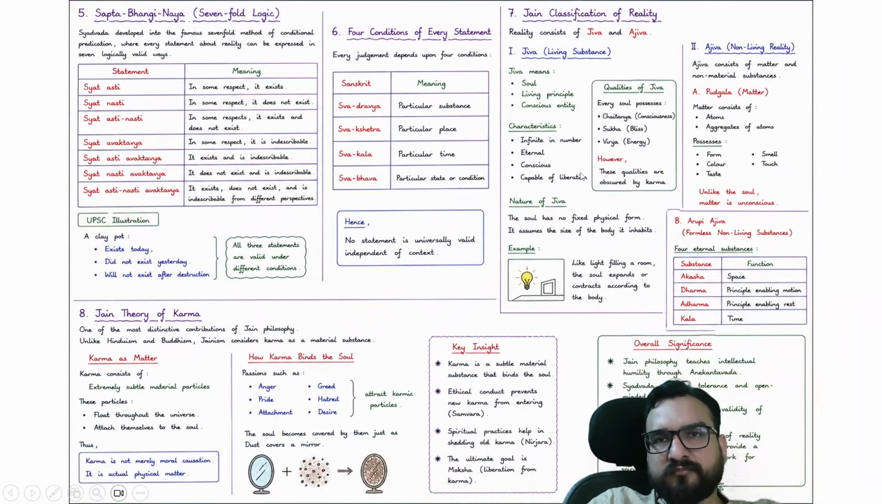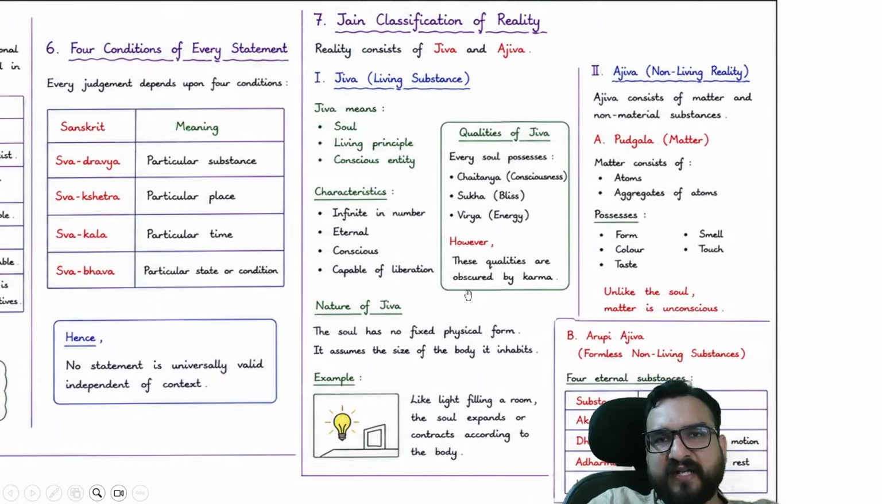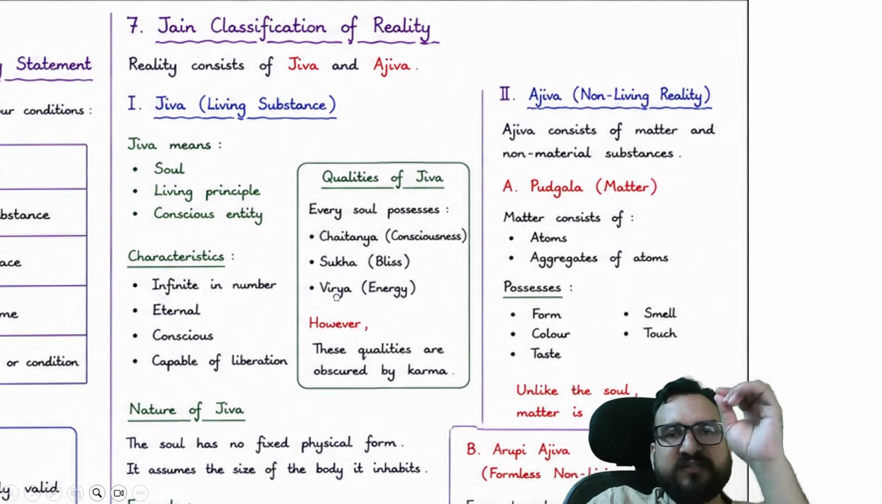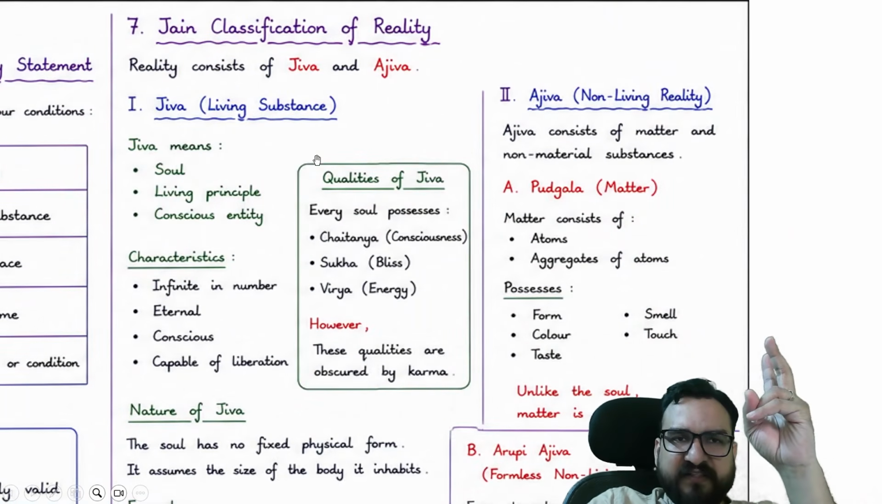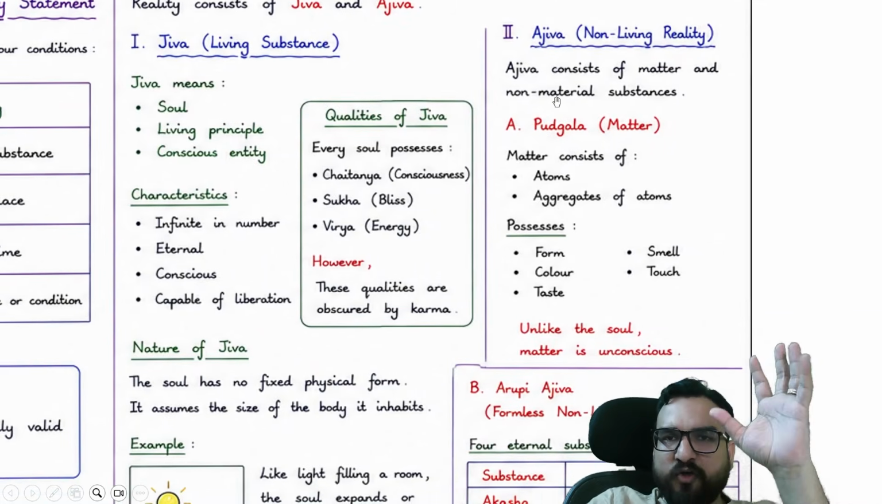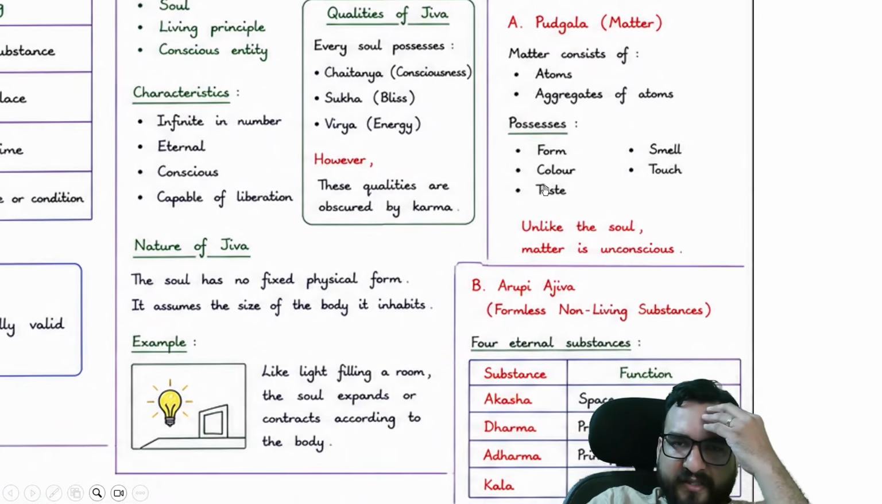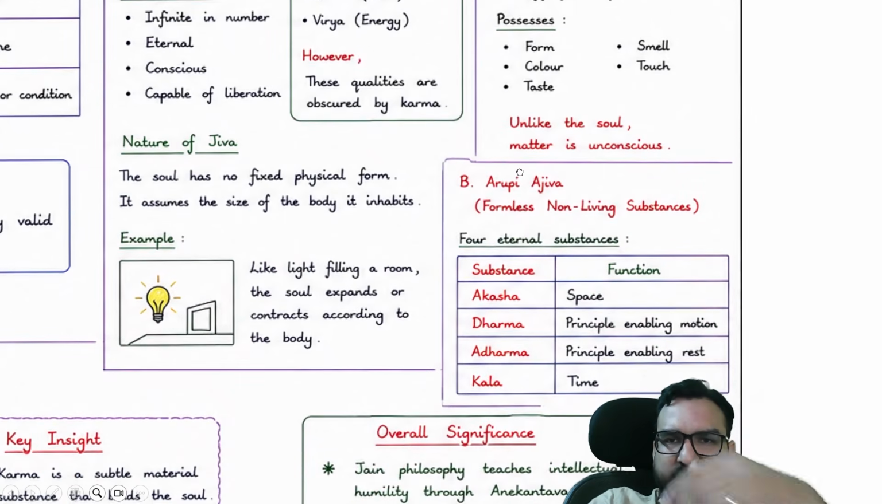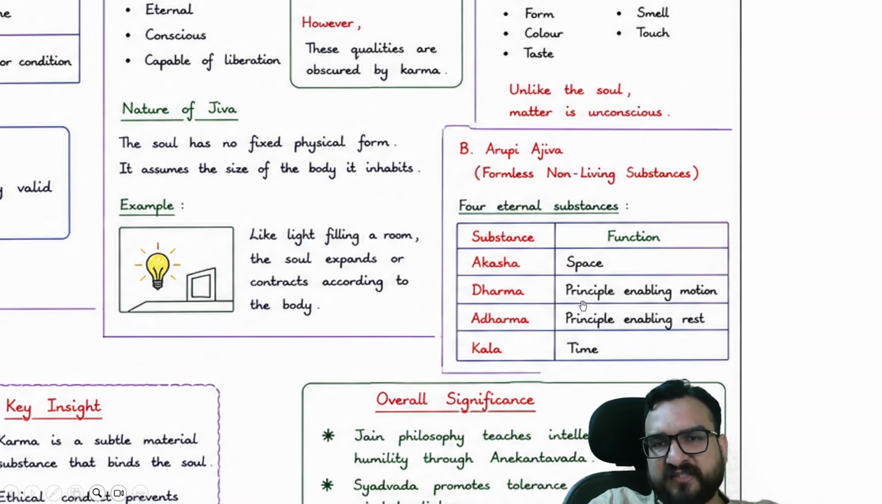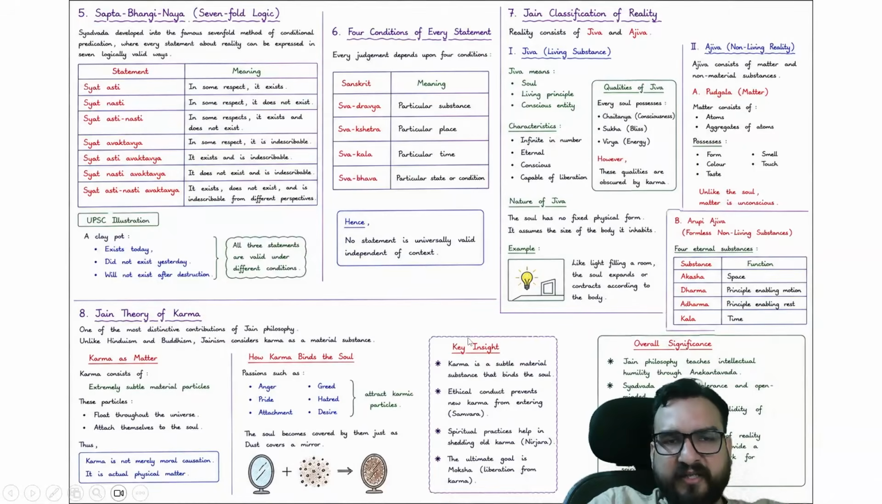Okay, Jain classification of reality. Reality consists of jiva, living substances, and ajiva, non-living substances over here, right? Like this you will be finding. Okay, so they are talking about arupi ajiva, formless non-living substances as well, like space, dharma, adharma, and time as well, they have considered over here, guys, right? Okay, so these were your overall concepts in Jainism which you will be finding.